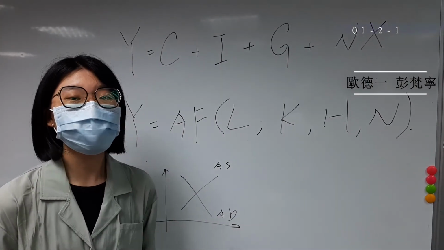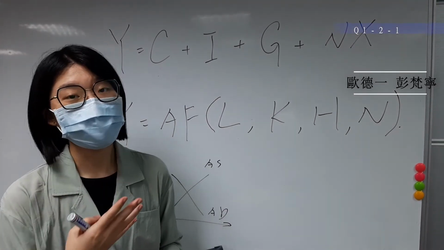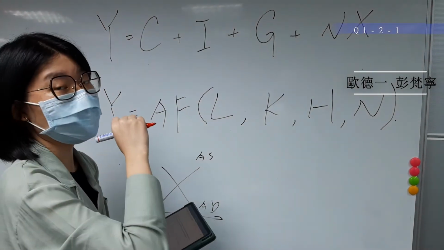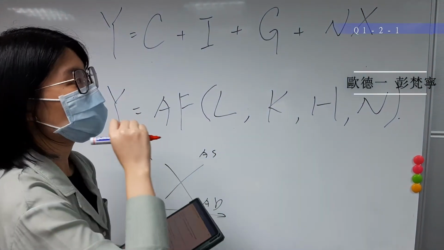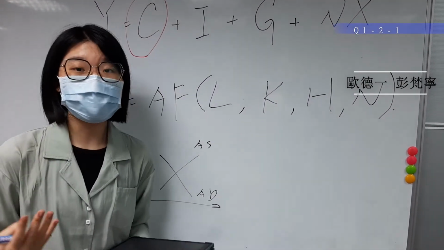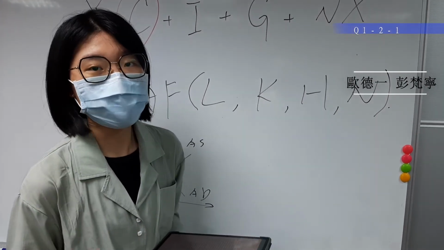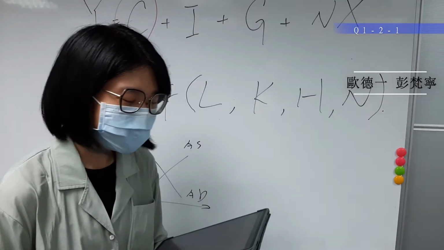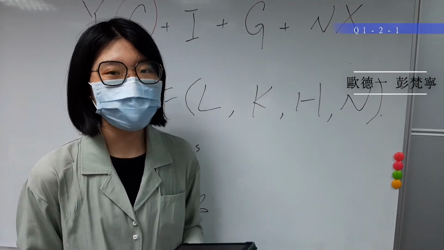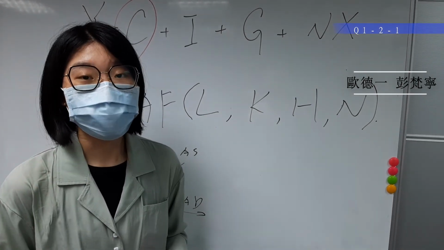Okay, so next we'll move to the second part of question 1. First, we'll look at the short-run cases. There are 4 components that will influence the output. First, the consumption sharply decreases, especially in the service industry, including catering, tourism, and transportation. In addition, the demand in oil also reduces, which has a great impact on global oil prices. But now we just focus on the impact on China.